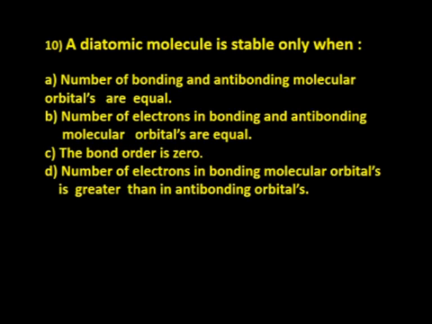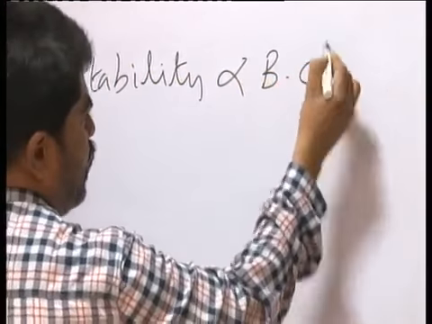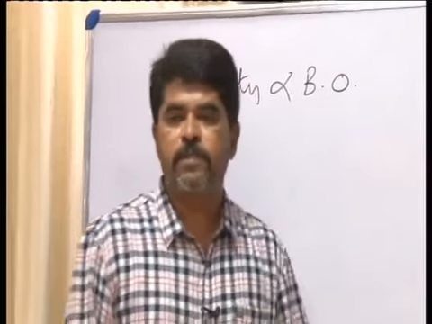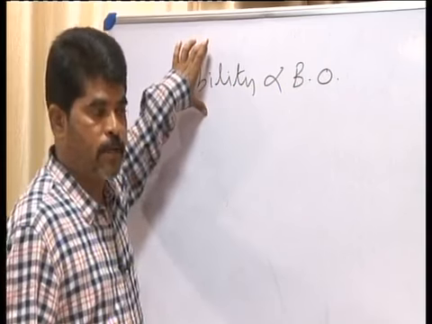Now question 10. A diatomic molecule is stable only when: number of bonding and anti-bonding molecular orbitals are equal; number of electrons in bonding and anti-bonding molecular orbitals are equal; the bond order is 0; number of electrons in bonding molecular orbitals is greater than in anti-bonding molecular orbitals. Actually they are asking about stability. Remember, stability of a molecule is directly proportional to bond order. Higher the bond order, more the stability of the molecule.